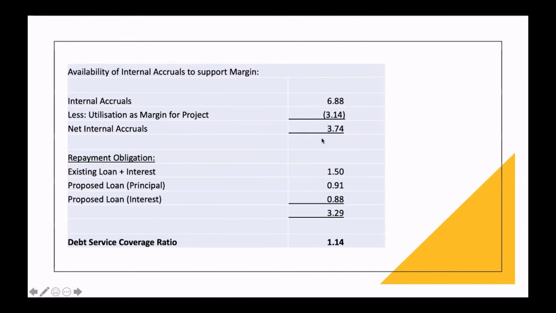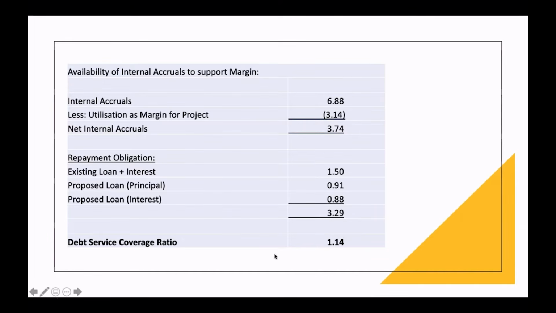So 3.74 crore is the sources available and 3.29 crore is the obligations, that is the uses. Now if you calculate 3.74 divided by 3.29, you get the gross DSCR, which is 1.14 times. Of course, the ratio is greater than 1, but most banks have a minimum gross DSCR of 1.5, and public sector banks insist on a 1.75 level. So here the DSCR is only 1.14.